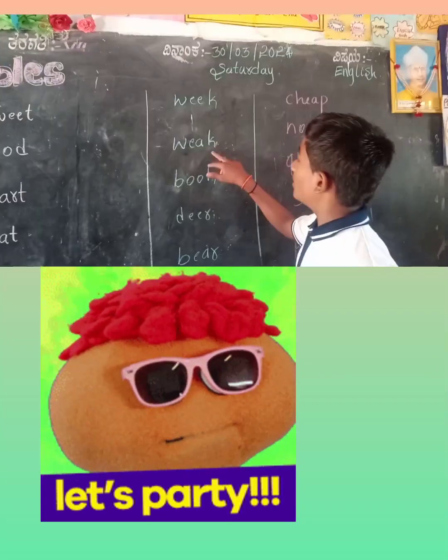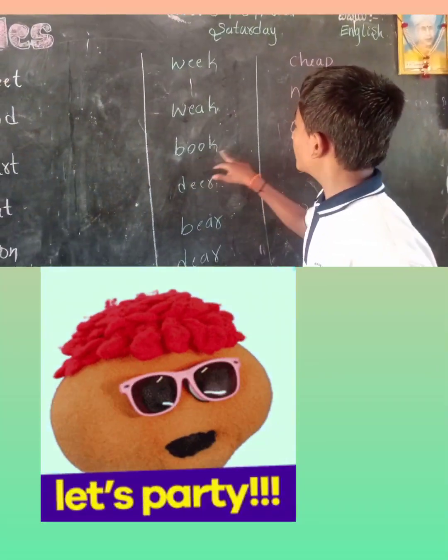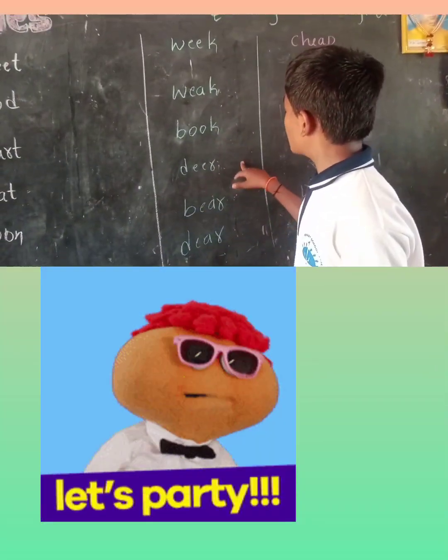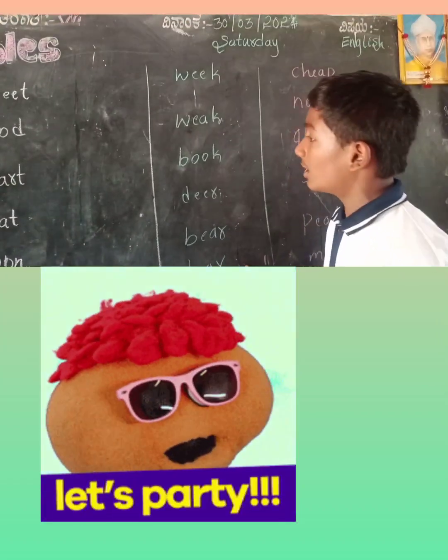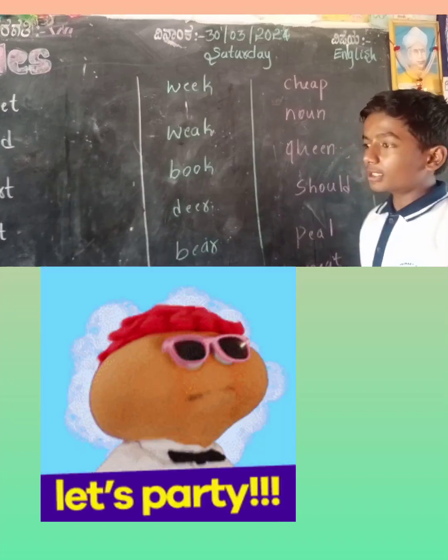Week is 1 syllable word. Book is 1 syllable word. Deer is 1 syllable word. Beer is 1 syllable word. All these words have continuous vowels.